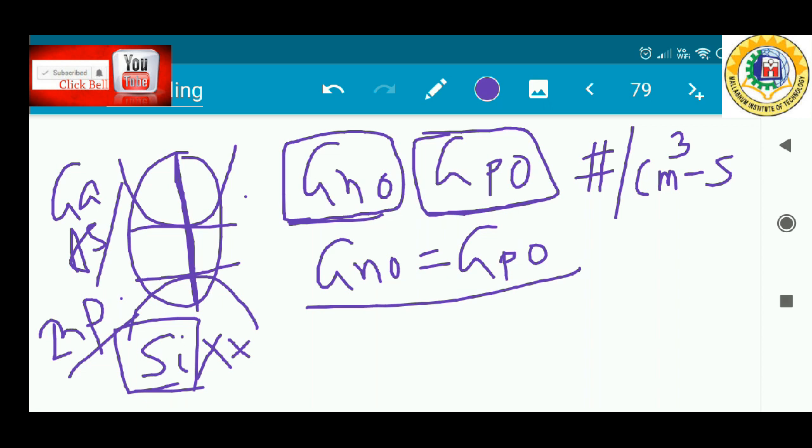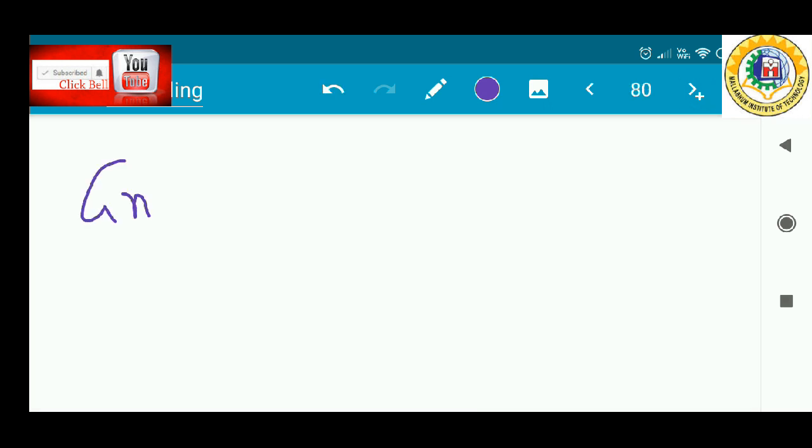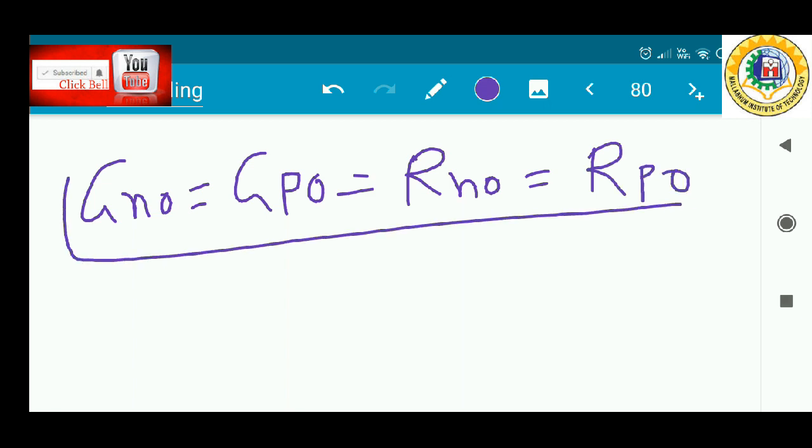And let Rn0 and Rp0 be the electron recombination rate and the hole recombination rate, and the unit is obviously the same, number of carriers per centimeter cube second. So both of these are also equal. So in the thermal equilibrium case, we can say that the generation rate of electrons, generation rate of holes, recombination rate of electrons and recombination rate of holes are all equal. This is the thermal equilibrium case.